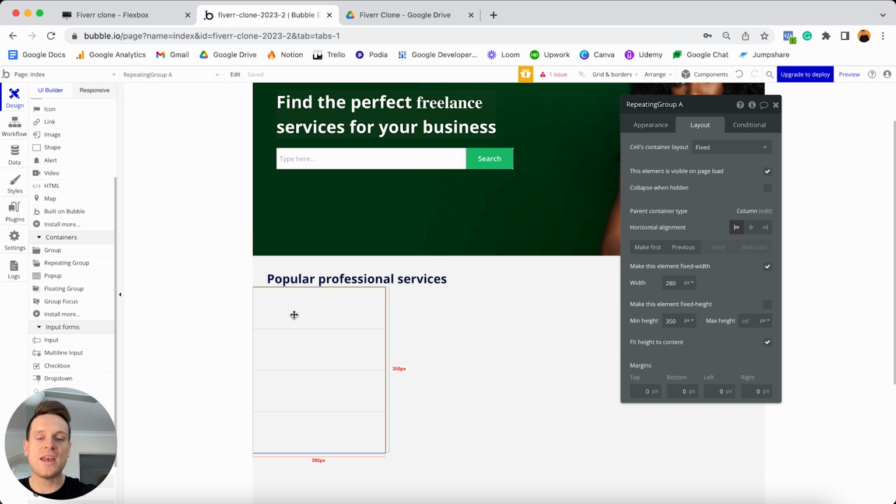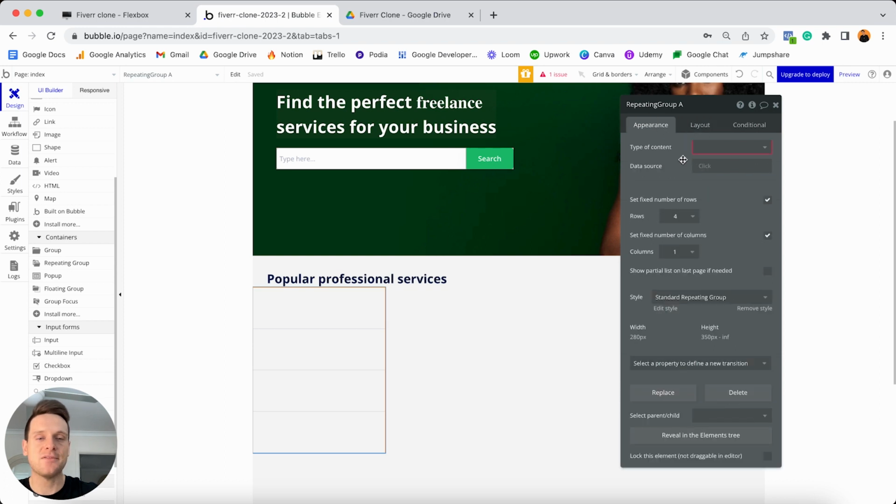The reason why we're using a repeating group in this section of our homepage, though, is because I'd like to display a series of categories that someone could search for freelancing products by. Before you update any of the layout or design settings of a repeating group, what you'll need to do is jump over to your appearance tab and give it a data source. So if this repeating group is going to be pulling and displaying information from our database, we need to link that to the relevant data that we want to display.